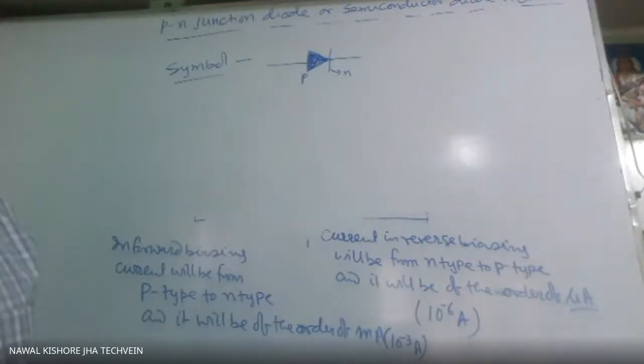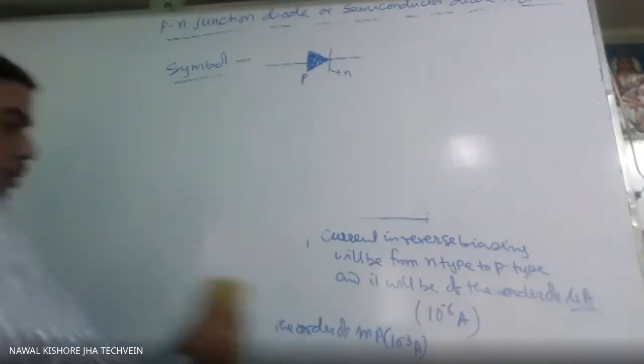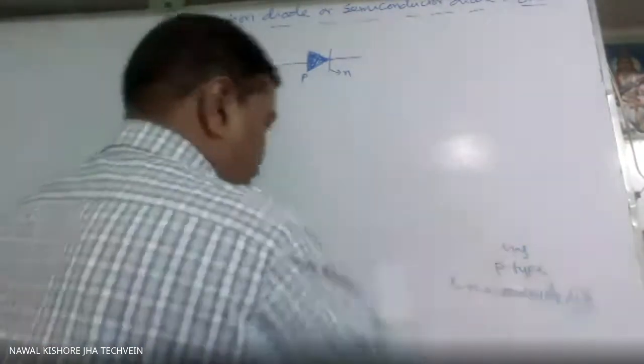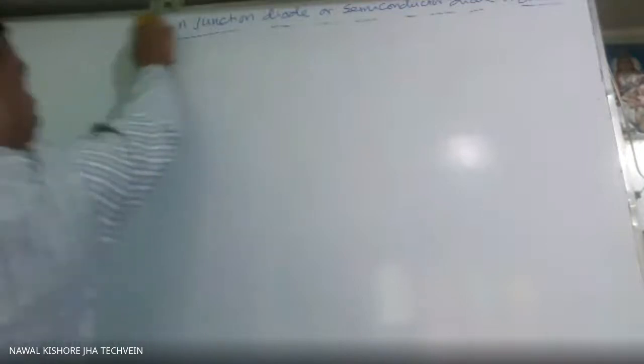Now characteristics of PN junction diode: how current varies with potential. This experiment you have to do in the lab, and that will be your project.